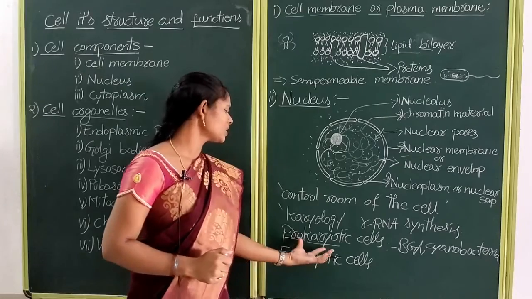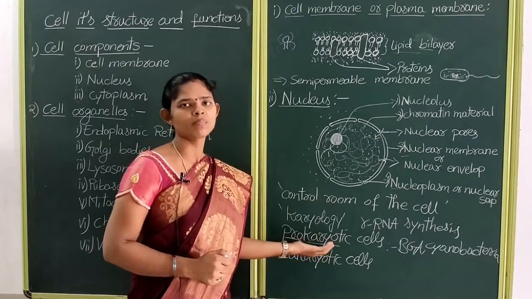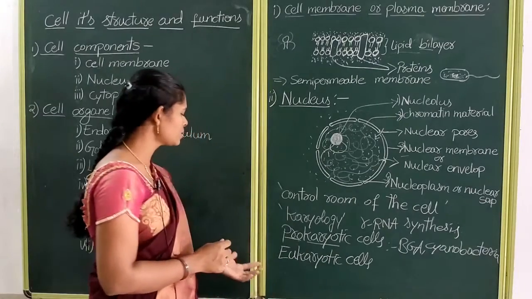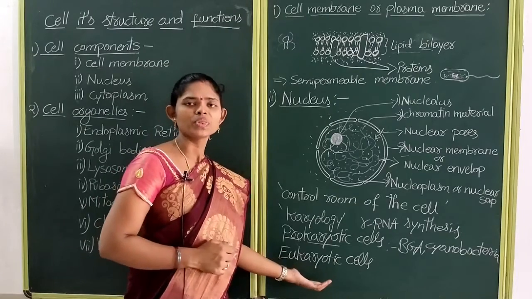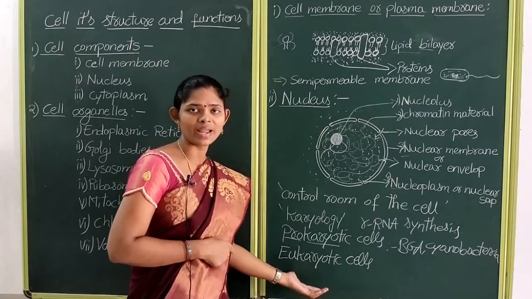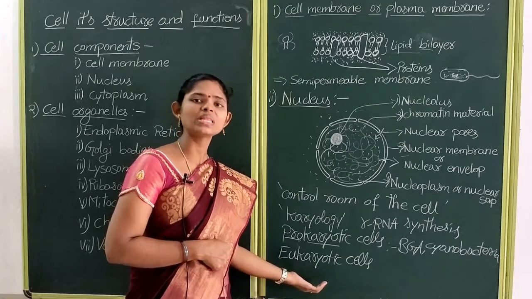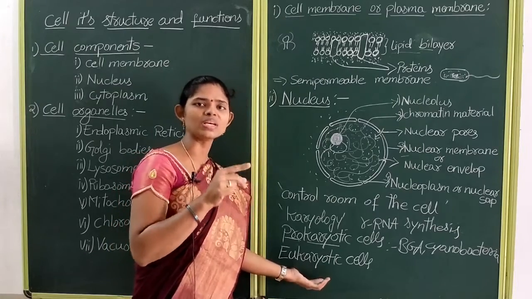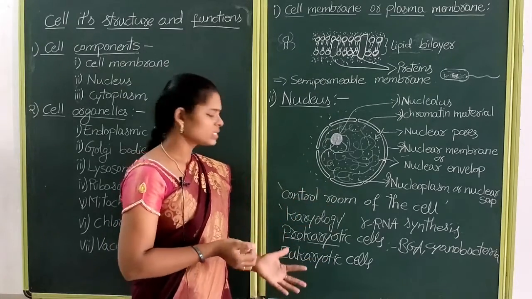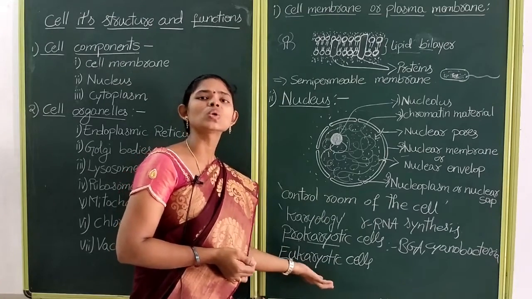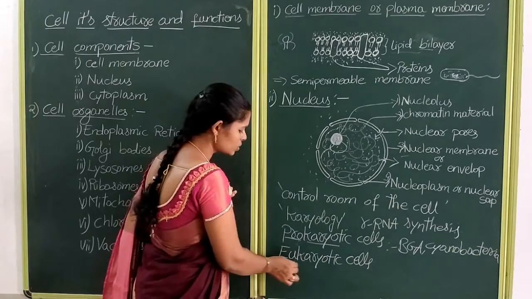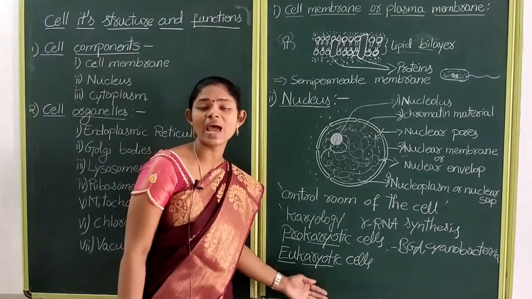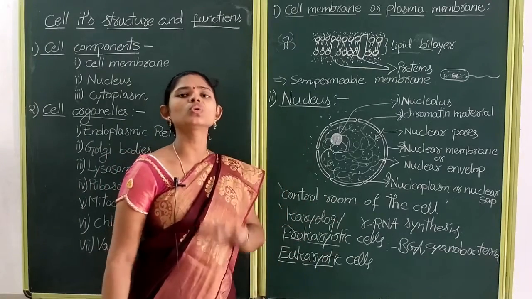So see, these prokaryotic cells are old cells, whereas eukaryotic cells are modern cells. So what are eukaryotic cells? Eukaryotic cells contain a well defined nucleus with the nuclear membrane. Okay children, that's why these cells are known as eukaryotic cells. See here, eu means true, karyon means nucleus. They have a true nucleus with the nuclear membrane.